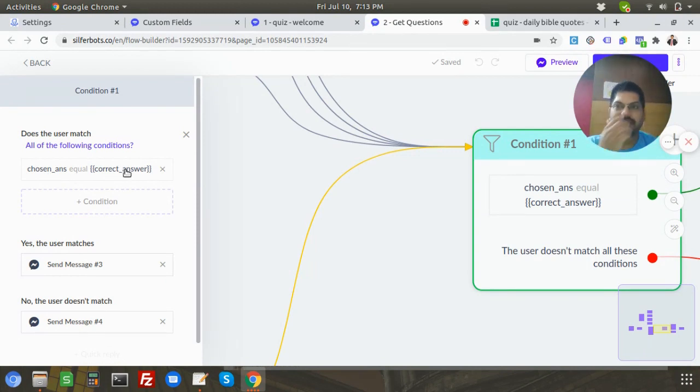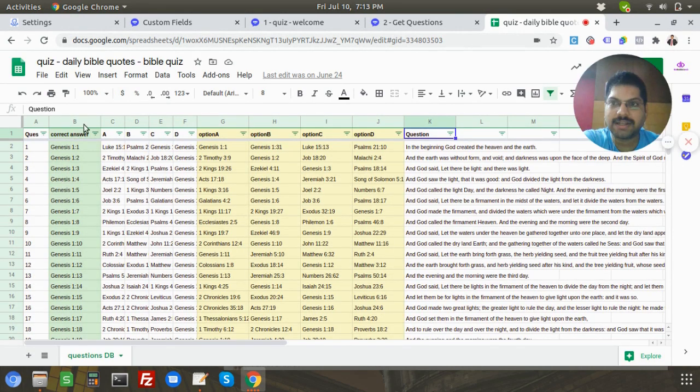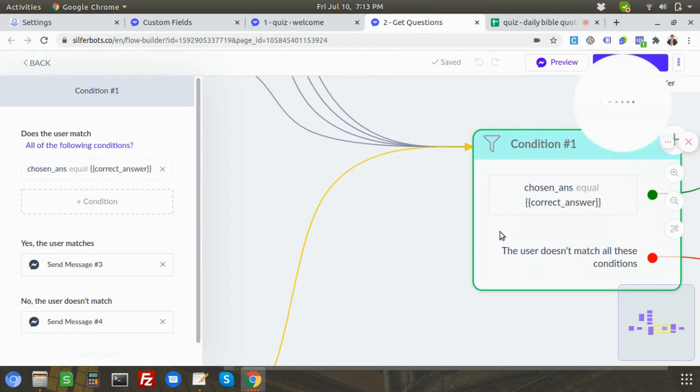Let's say the answer is 5 and the chosen answer is 5. That's why in the Google Sheet you need a separate correct answer column along with the options, because that way the value will be stored in the correct answer custom field, and we'll be able to compare it in the condition block here.